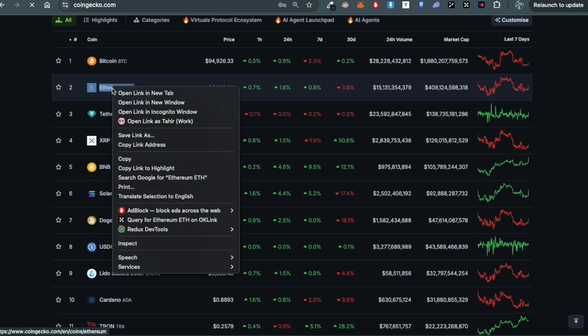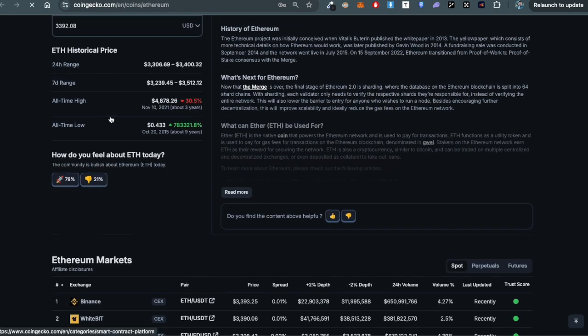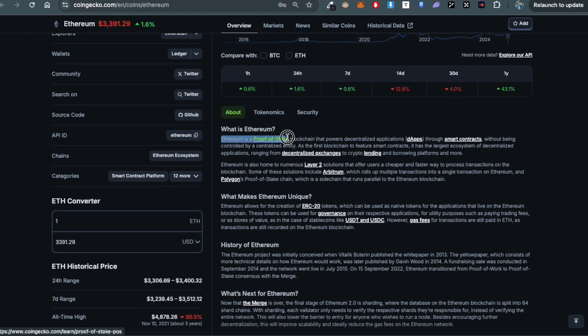So second is Ethereum. Just go and click next and just read about Ethereum. What is Ethereum? You can see all the data here. Ethereum is a proof of stake blockchain that powers decentralized applications through smart contracts without being controlled by a centralized entity. So these are the very basics of any project, any protocol.